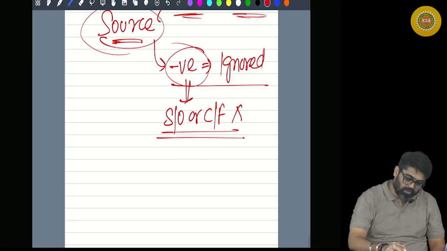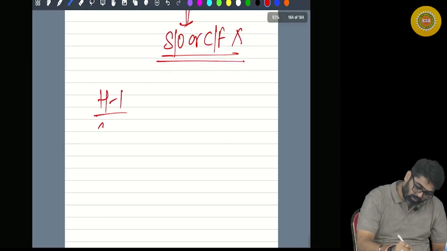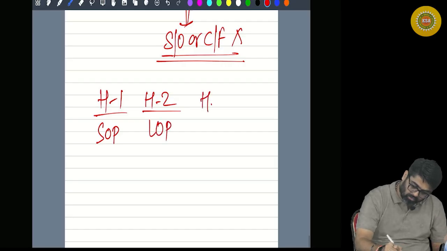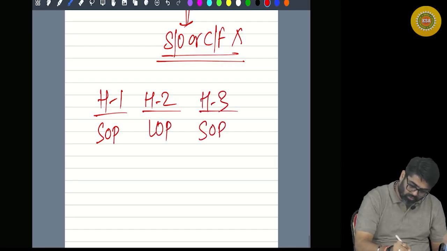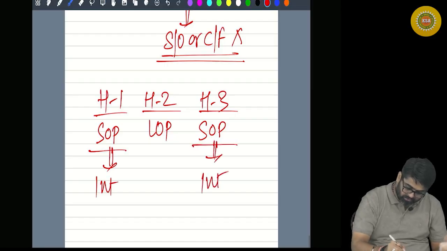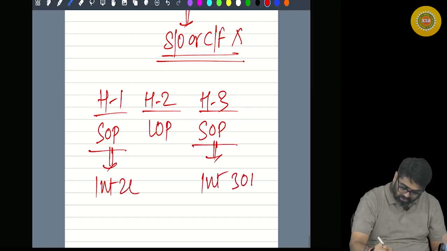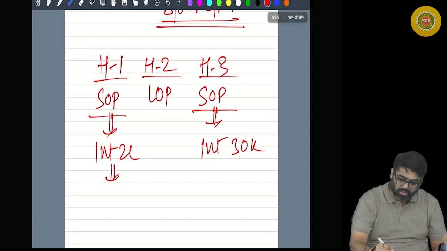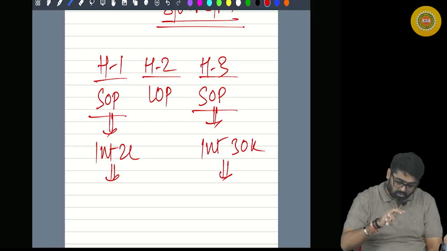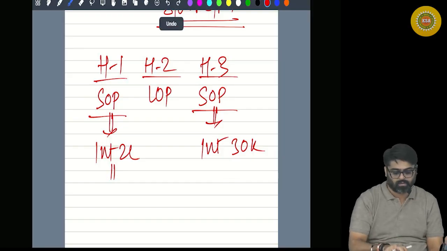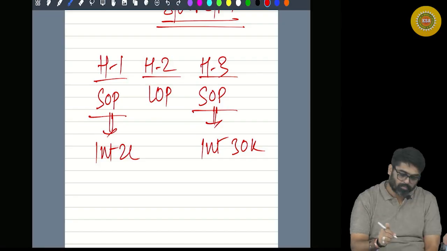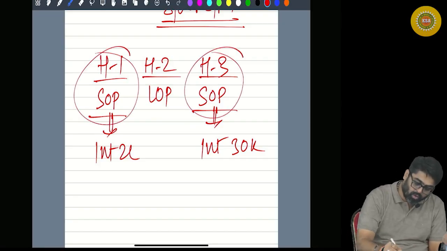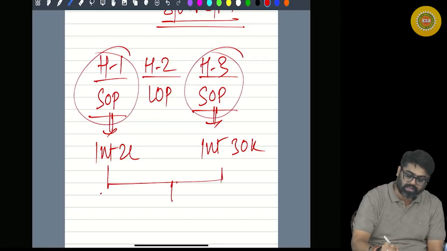Tell me, first house property, it was SOP. Second house property, it was LOP. Third house property, this was also SOP. Here, what was the interest? And here, what was the interest? Interest 2 lakhs, interest 30,000. Yes or no? So because of this interest, there will be a loss of 2 lakh, and because of this interest, there will be a loss of 30,000. Possible or not possible? Not possible, never possible. Because if one SOP or both the SOPs taken together, the total interest cannot be more than 2 lakh.